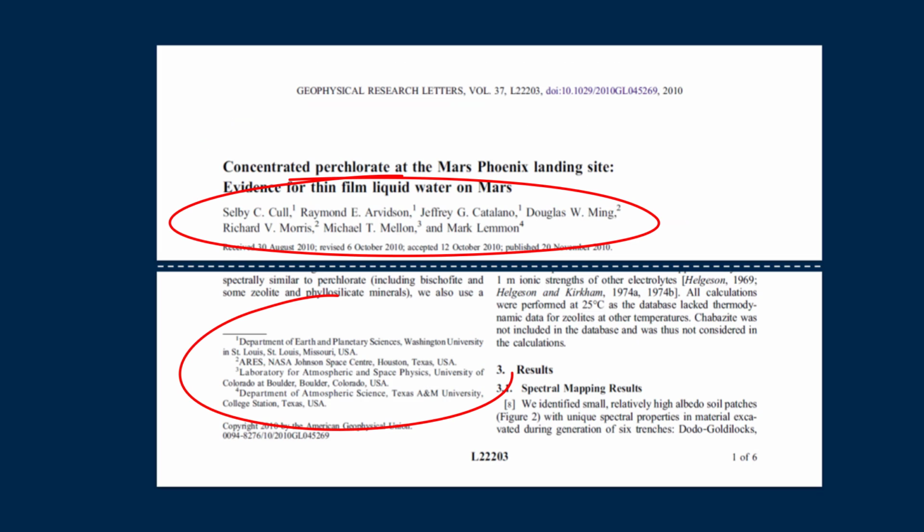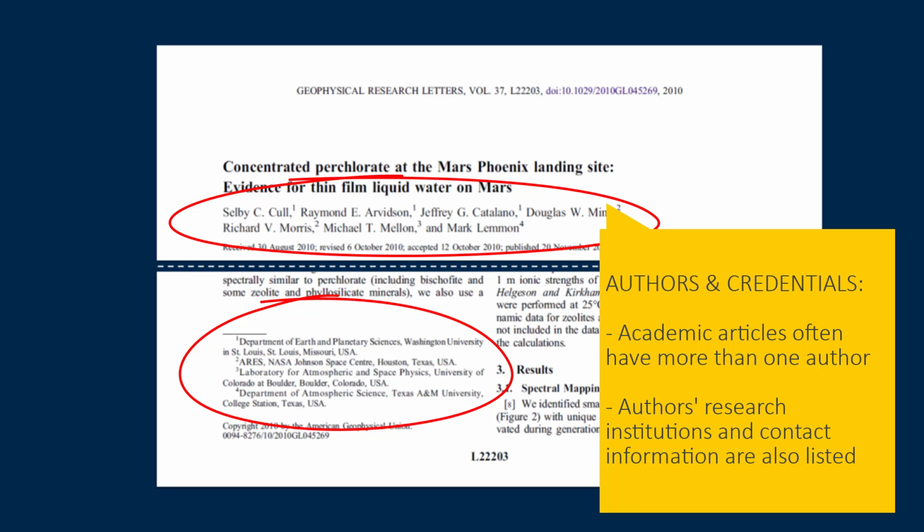Authors and their credentials will be provided in a scholarly article. This is usually an email address and university where they work. Credentials may appear with the authors' names, or they may appear at the end of the article. These establish the authority of the authors and also provide a point of contact.